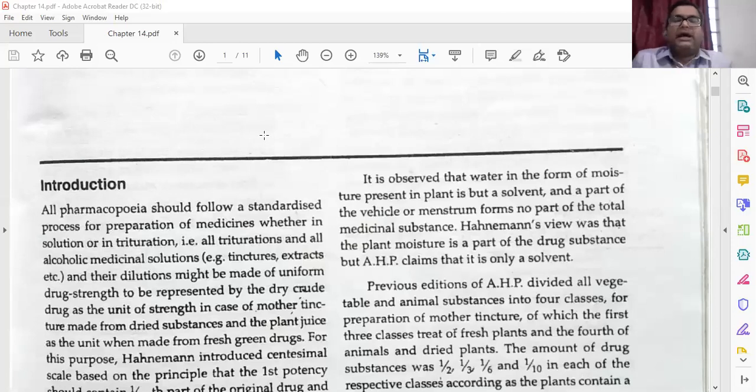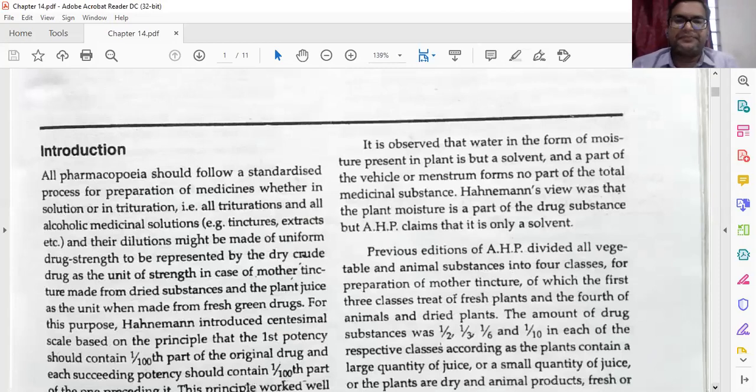Actually, in this plant material, any moisture content which is in liquid form or any type of water form, as per the American Homeopathic Pharmacopoeia, is only the solvent. But these resins, gums, alkaloids, all these things need a solvent. Otherwise, how can you extract all these things with the help of water or juice or alcohol?